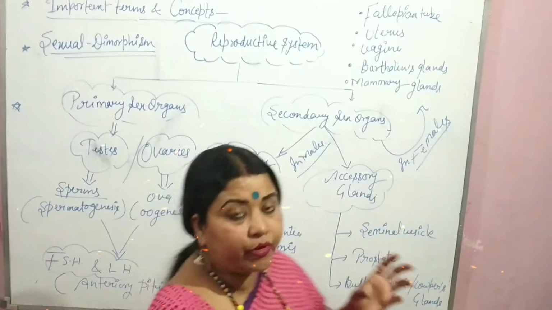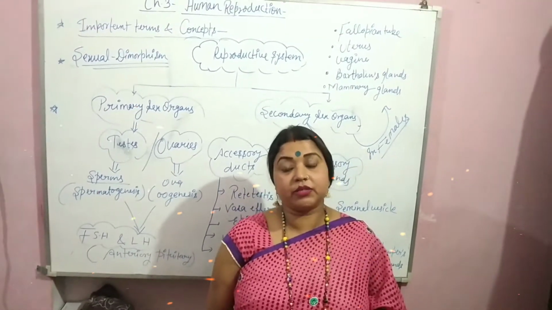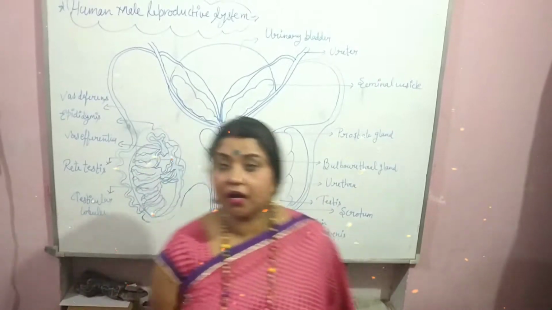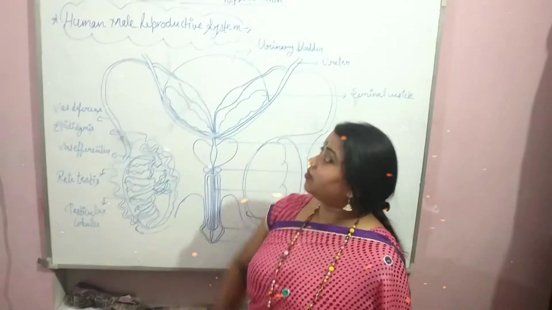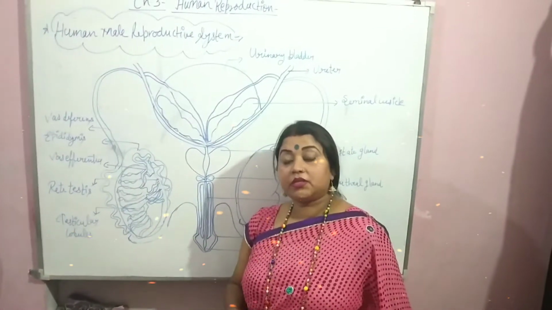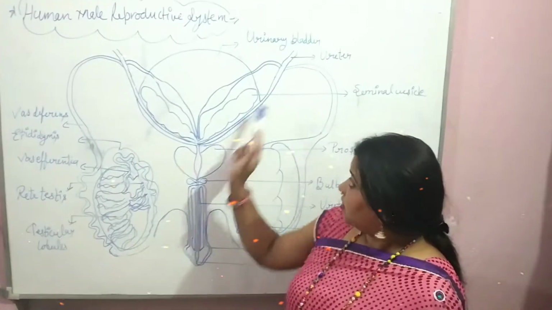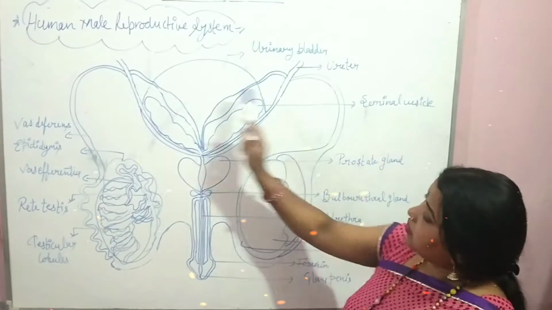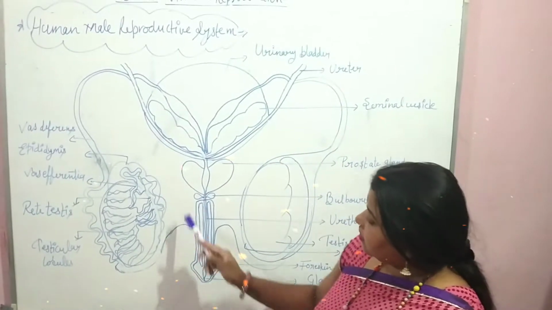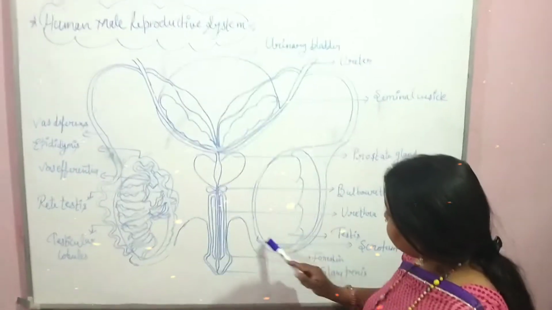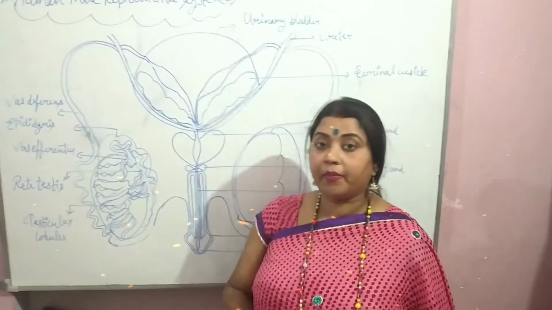Let's start first with the human male reproductive system in detail. Okay, now students, let's start the human male reproductive system. The human male reproductive system consists of primary sex organs, the testes. This is the structure of the human male reproductive system, in which the primary sex organs are the testes. Testes are one pair in number.